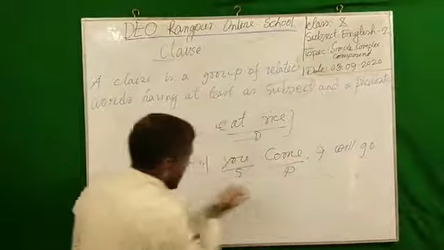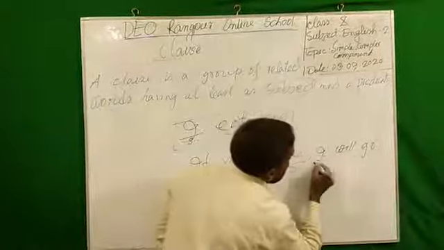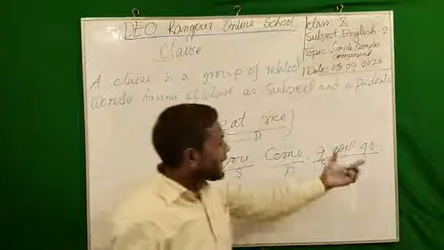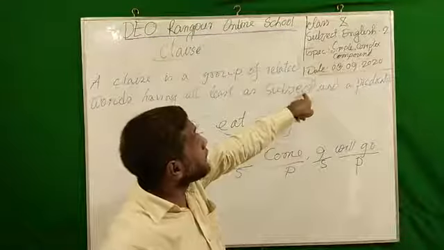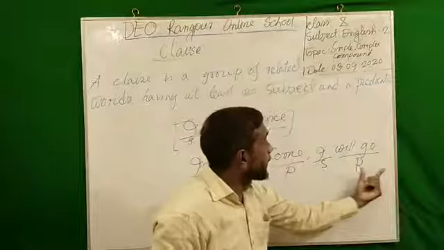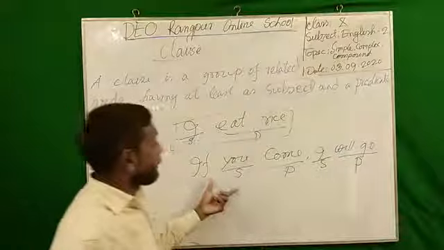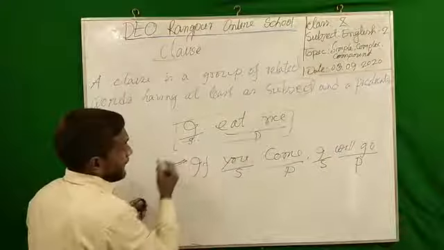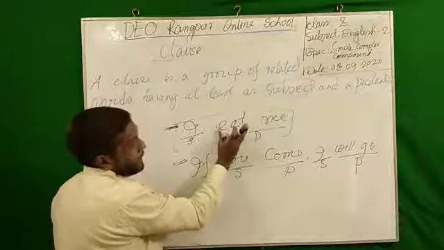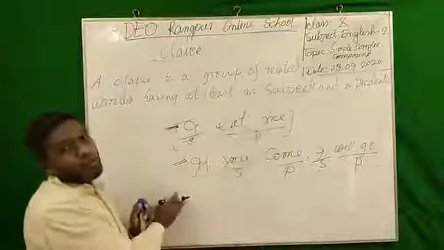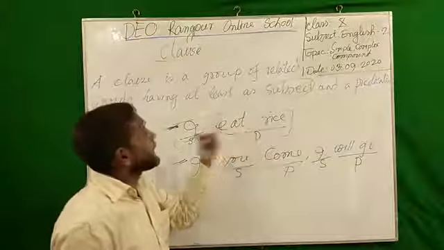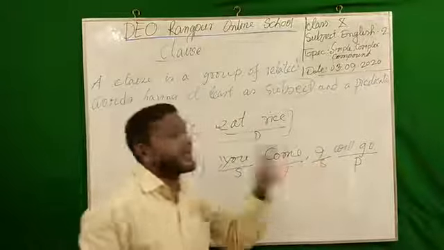So now this is a sentence, but what happens? Here again we have a subject and this is the predicate. So what happens here? Again this is a clause, because you know the focusing point, a subject and a predicate will make a clause, no doubt. So this is subject and this is predicate, so this is another clause. So what happens here now? This is a single sentence and this is another single sentence. But there is only one clause here, but in this sentence there are two clauses. So dear student, this is my technique. So this is a single sentence, a single clause. This is a single sentence but two clauses.